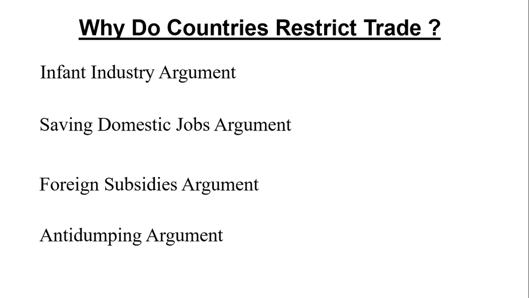And the next is foreign subsidy argument. For instance, some of the countries we import goods from, their goods are very cheap because their governments have given them subsidies for them to be able to produce and sell at a very cheap price. So countries may restrict trade when they realize that the countries that are sending their products into our country, it is not that they are able to produce their products in some way our country is unable to produce, but probably their government has given them some subsidies.